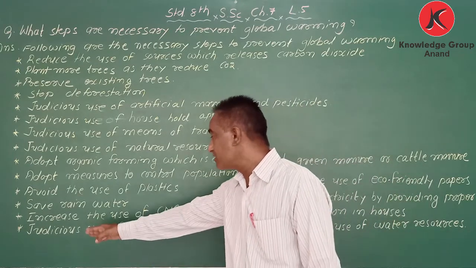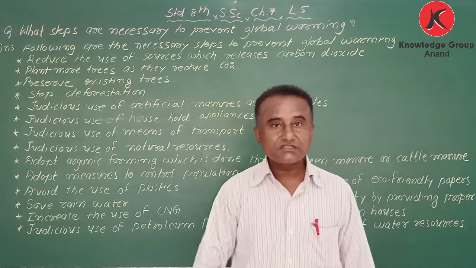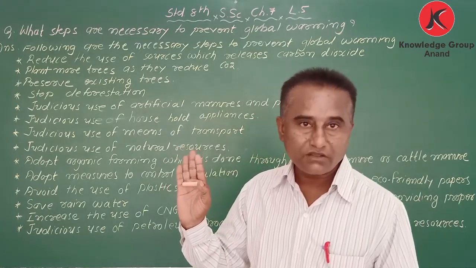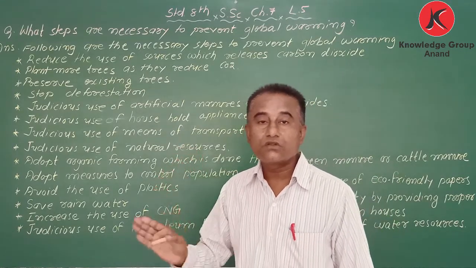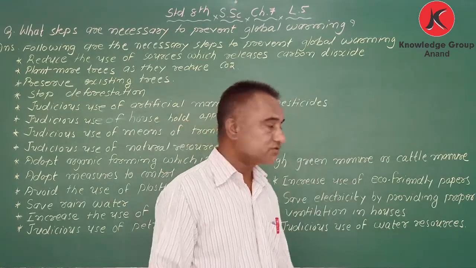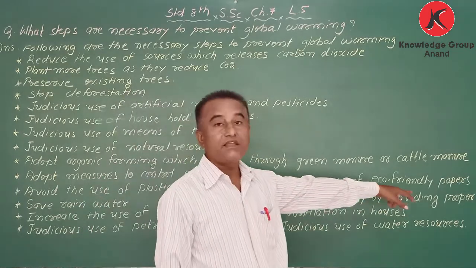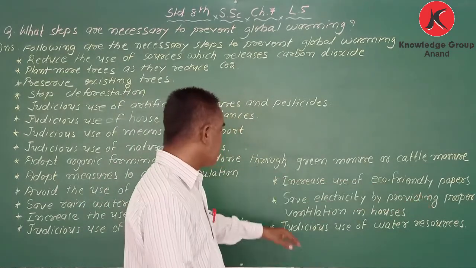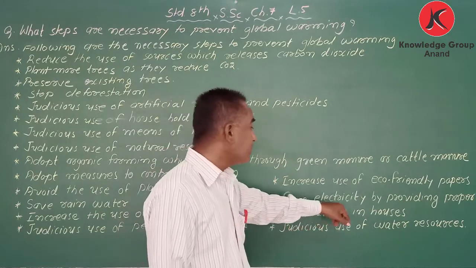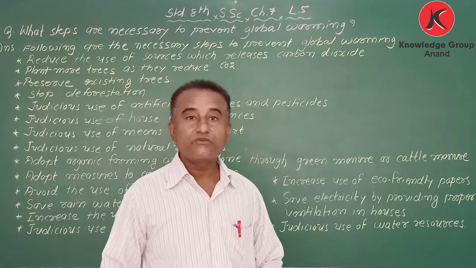Next, judicious use of petroleum products. Only if it is necessary. Unnecessarily we should not use petrol products and fuel. Next point, increase the use of eco-friendly papers. Then next point, save electricity by providing proper ventilation in houses.